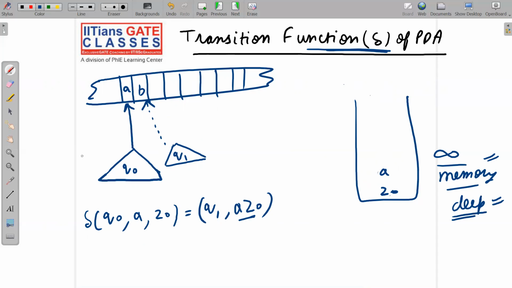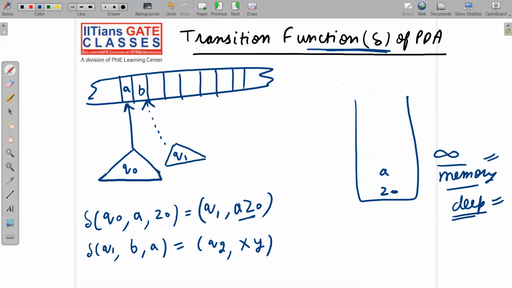So let me give you one more idea. We are at Q1, we have read B from the tape, and from the stack we are obviously going to read A. Please note this very important fact: you can read only one symbol from the stack, and only one symbol from the tape, at a time. So we are at Q1. Let me write the move. From the tape we have read B, from the stack we have read A, and we are jumping to state, say, Q2, and we are pushing, say, X Y on the stack. So after this move, what do you think? How will the PDA look?